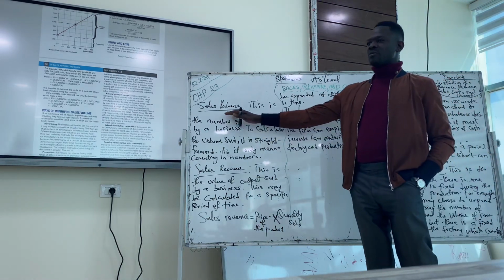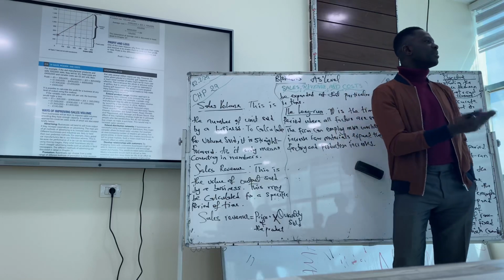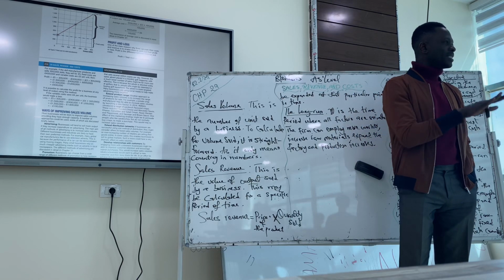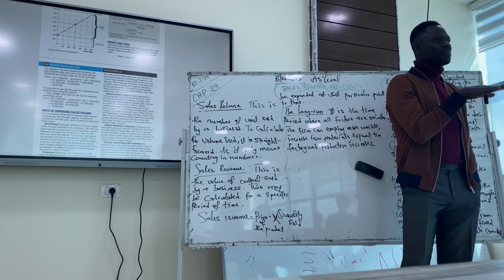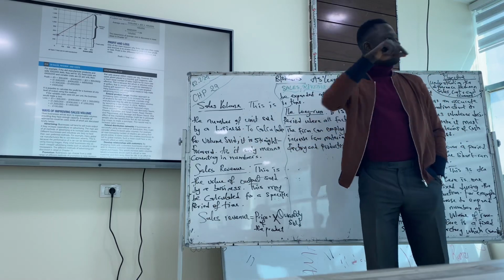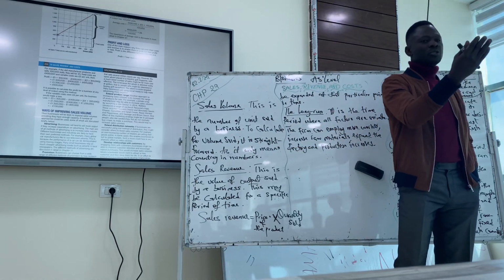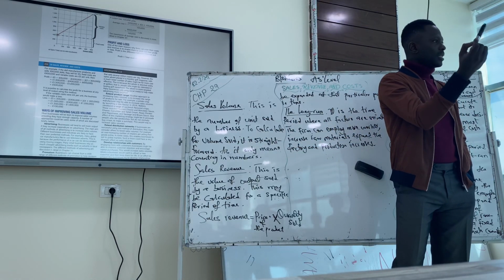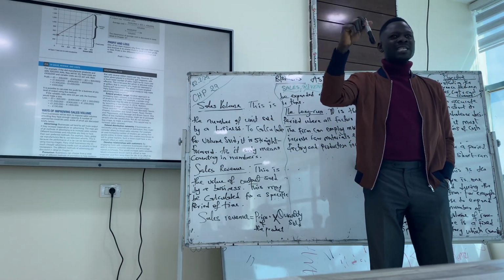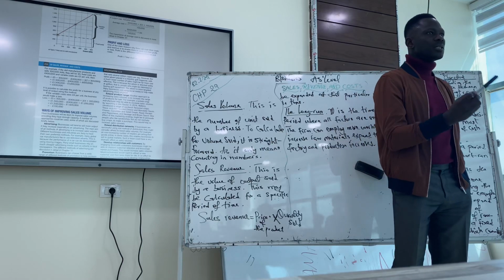So we have sales volume. What does the sales volume mean? Sales volume simply means the number of outputs produced by the firm, that means the number of outputs the firm or the business has sold. I wrote, this is the number of units sold by a business. That's the counting of, oh, we sold 10,000 units of markers. That is your sales volume, the number of what you sold, counting it one by one.